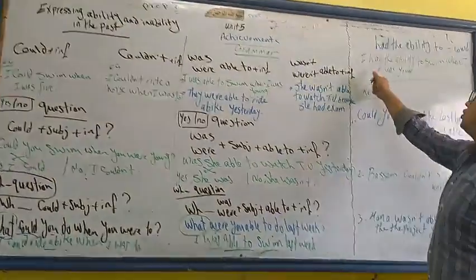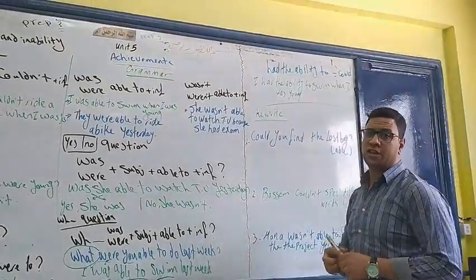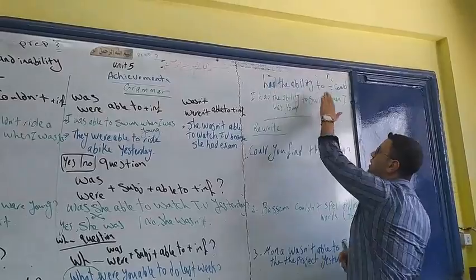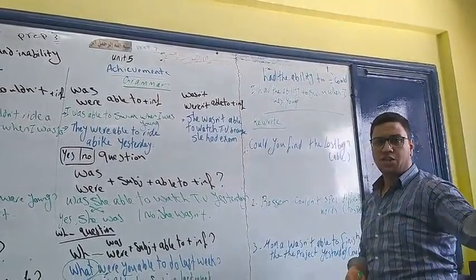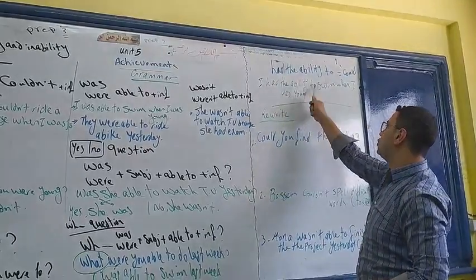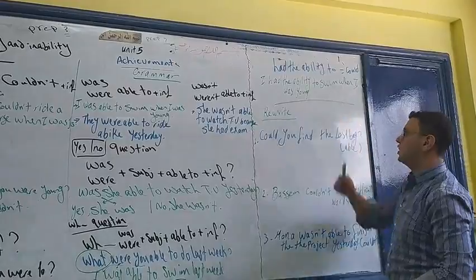Take care and take note of this because it's very important and something confusing. Had the ability to. So I can say I had the ability to or could swim when I was young.